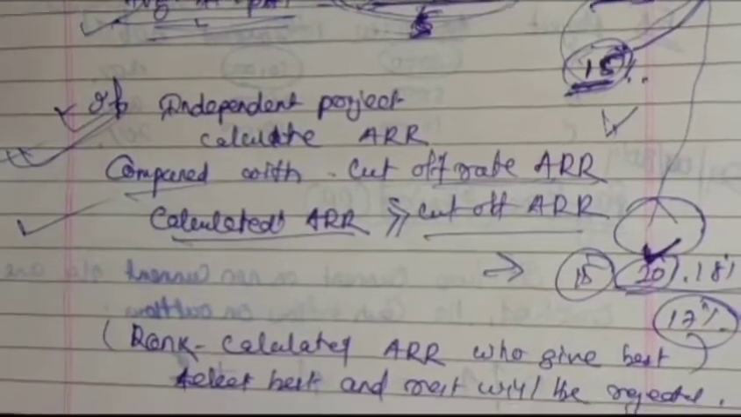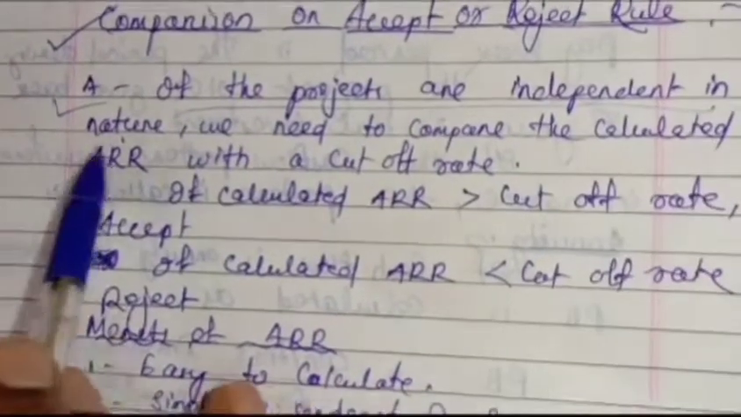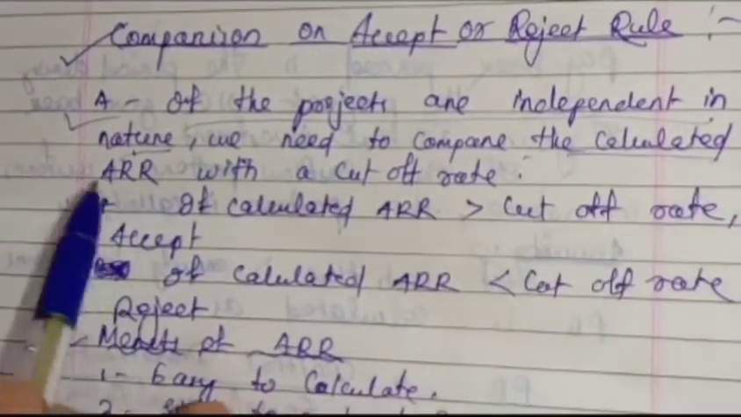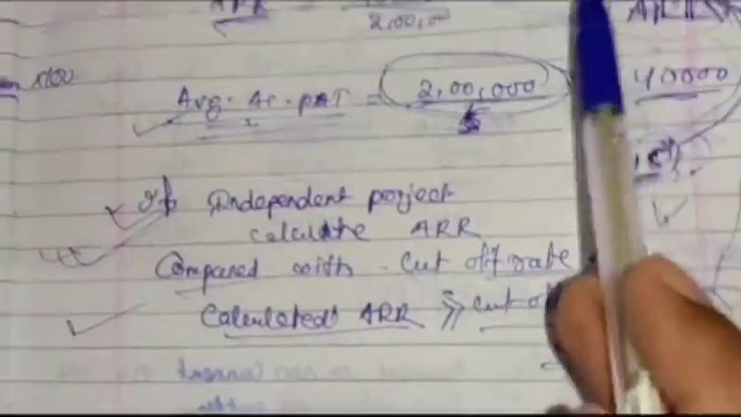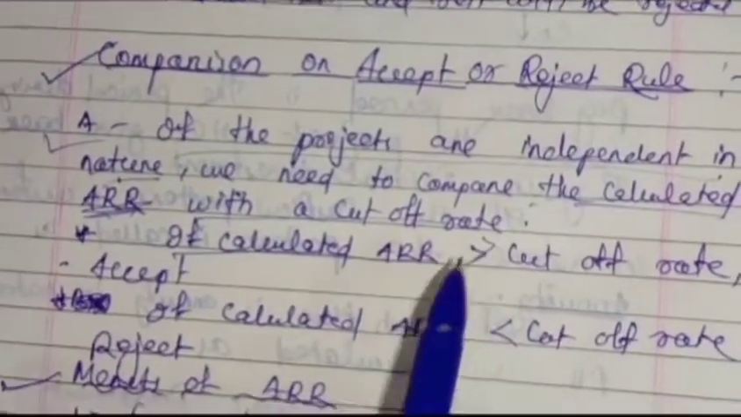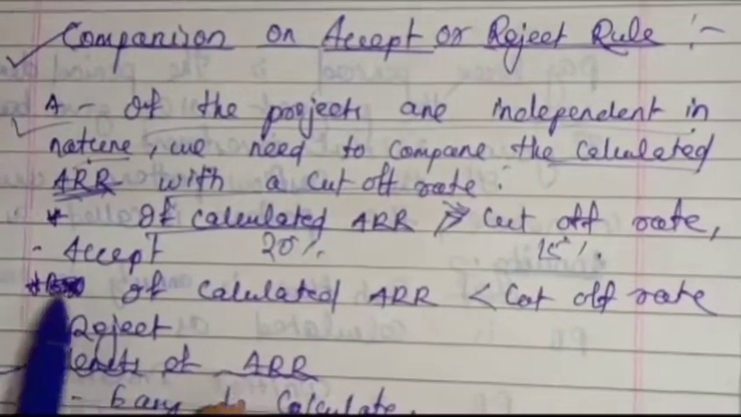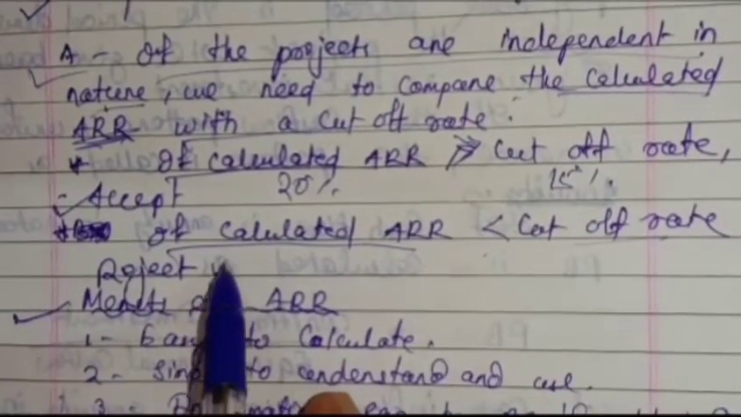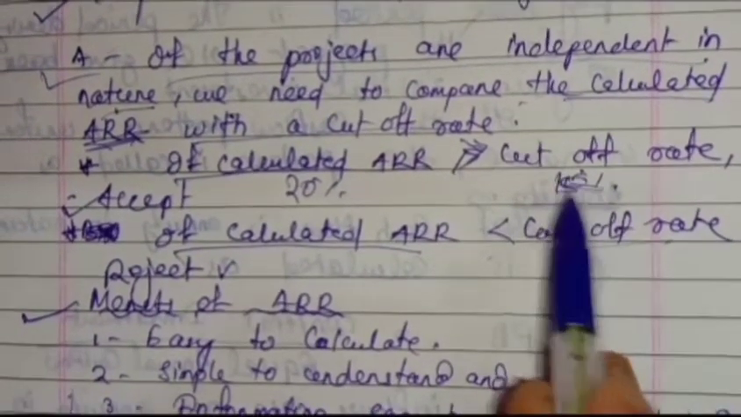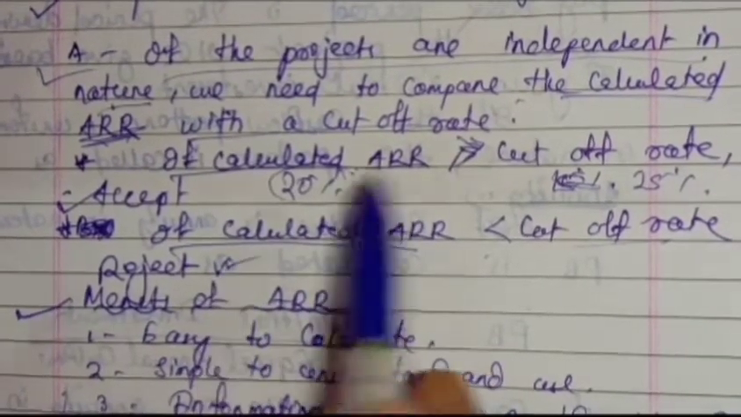That is ARR. Okay, so let us see the accept and reject rule. If the projects are independent in nature, we need to compare the calculated ARR with a cutoff rate. Here 15% is the cutoff rate, where the calculated ARR is 20%. If the calculated ARR is more than the cutoff rate, the project will be accepted. If the calculated ARR is less than the cutoff rate, the project will be rejected. That means if the cutoff were 25%, suppose, then it is less, and in that case we have to reject that project.